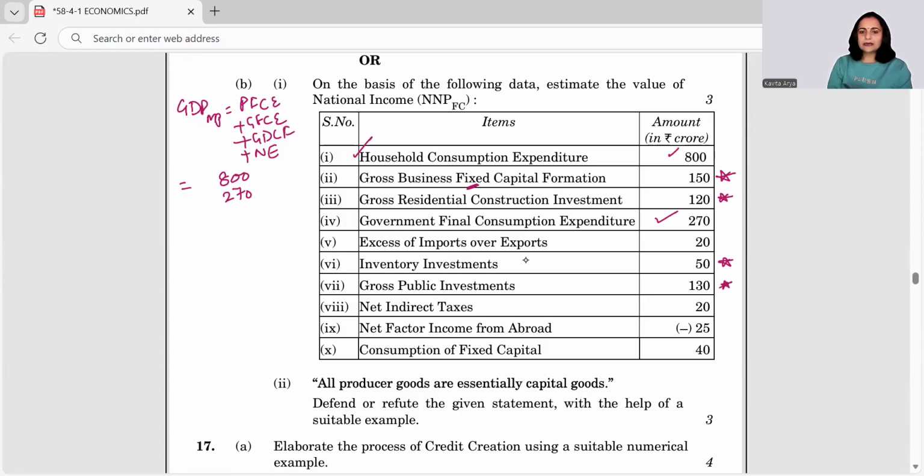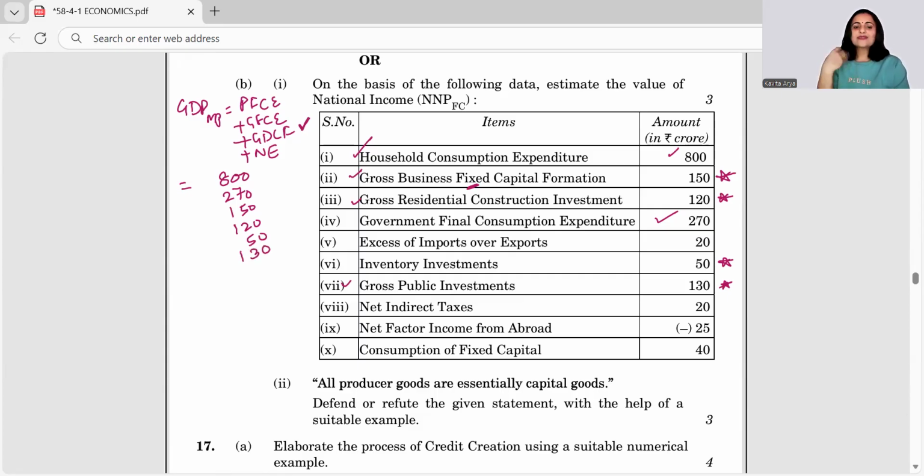I hope this is clear to you. So all these four components would make GDCF. I'm adding here 150, 120, 50 here, and 130.